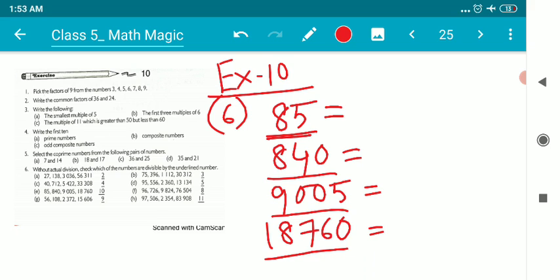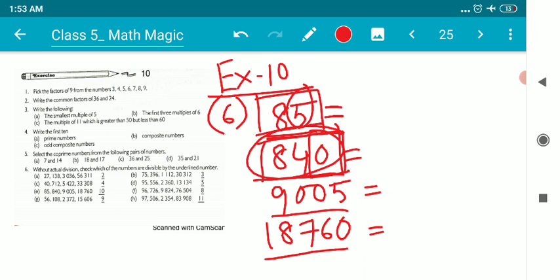So here, first number is 85. 85's last digit is 5. So it is not divisible by 10, means 85 cannot be divided by 10. Okay, children. The next number is 840. So 840 has last digit 0. So naturally the number 840 is surely divisible by 10.